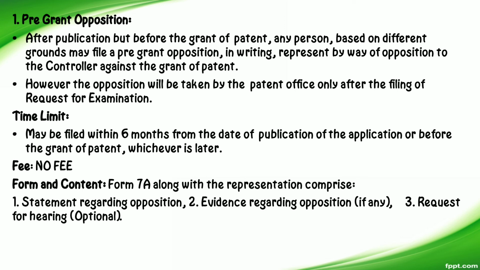There are two types of opposition. The first one is pre-grant opposition. The opposition after publication but before the grant of patent by any person is known as a pre-grant opposition, and it may be filed within 6 months from the date of publication of the application. And there is no fee for the pre-grant opposition.